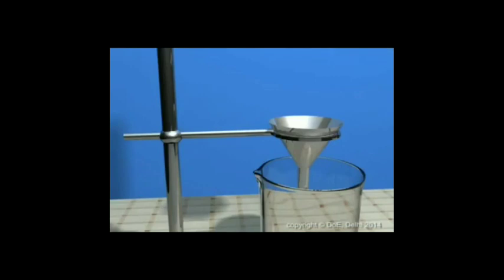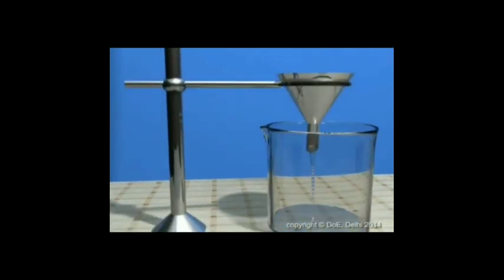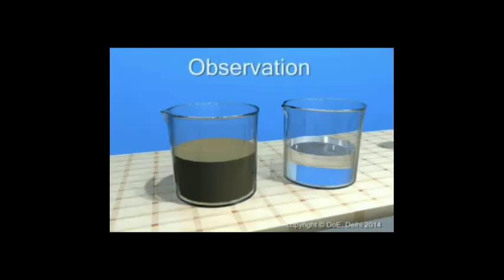Put the cone of filter paper in a funnel. Pour the water through the filter paper in the funnel. This process is known as filtration. Observation: mud is separated from water.